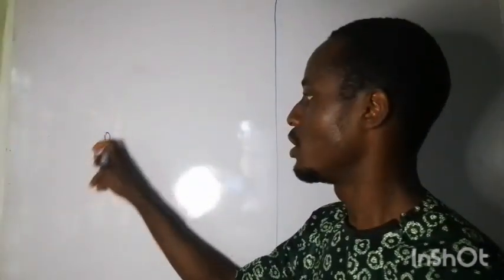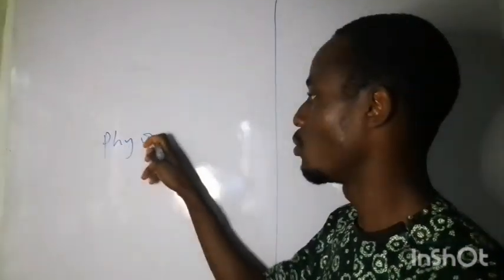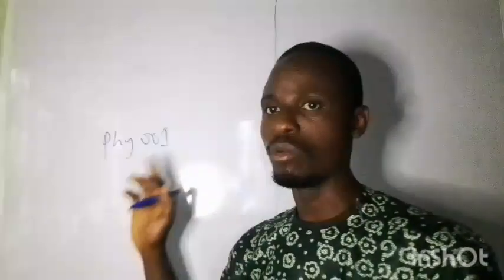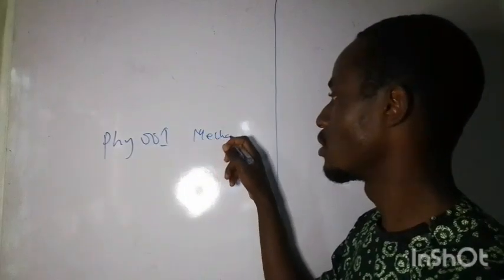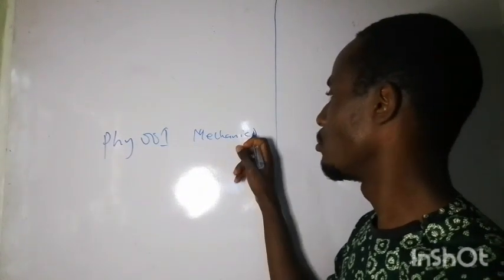One of it is PHY 001. This particular one is called mechanics, just like the branch of physics, mechanics.